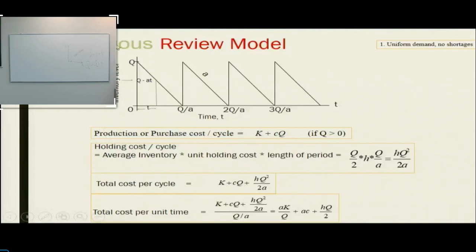Q is the inventory that you ordered and that arrived at your warehouse, and it started to decrease at a rate of A. The rate of depletion or rate of consumption of inventory was A, right? Everybody on board with this?